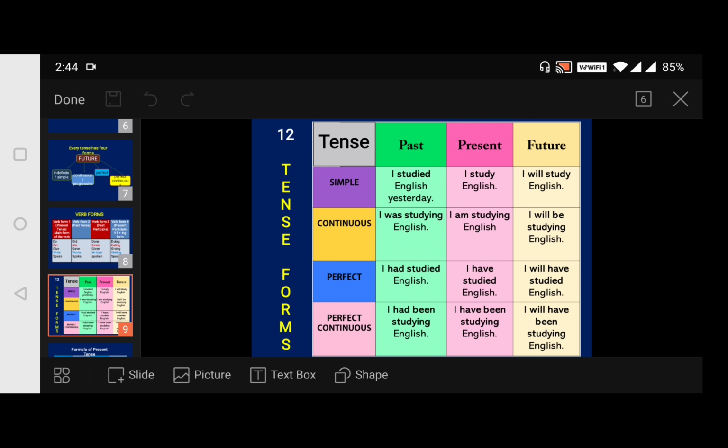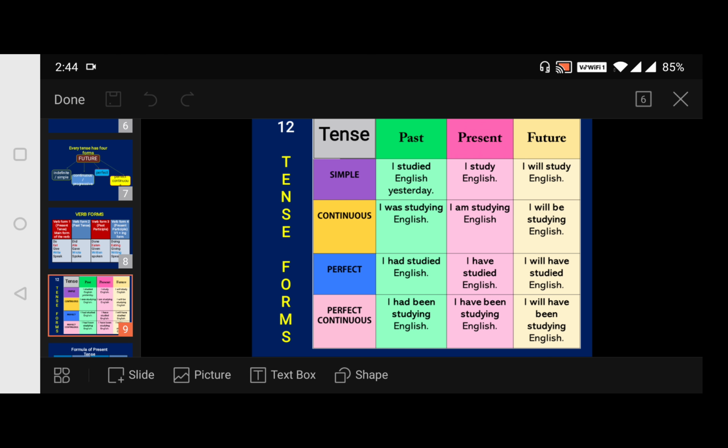Now coming to perfect. For past we use had: I had studied English. Then present, I have studied English. Then future, I will have studied English. It's future perfect. Followed? Okay, next.